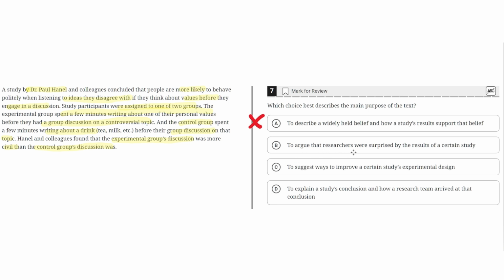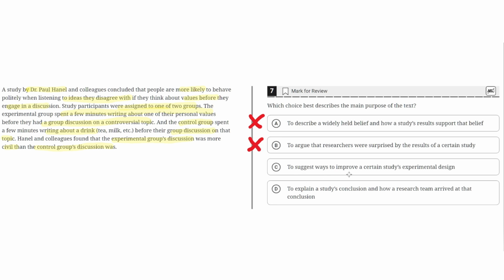B. To argue that researchers were surprised by the results of a certain study. This is incorrect because nothing in the text mentions anything about how the researchers were surprised by the results of a certain study. It merely mentions the conclusion of that study and hides the particulars of that study. So B is incorrect.